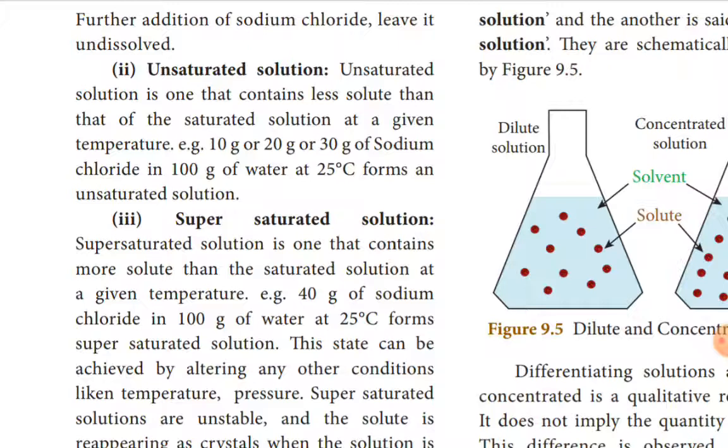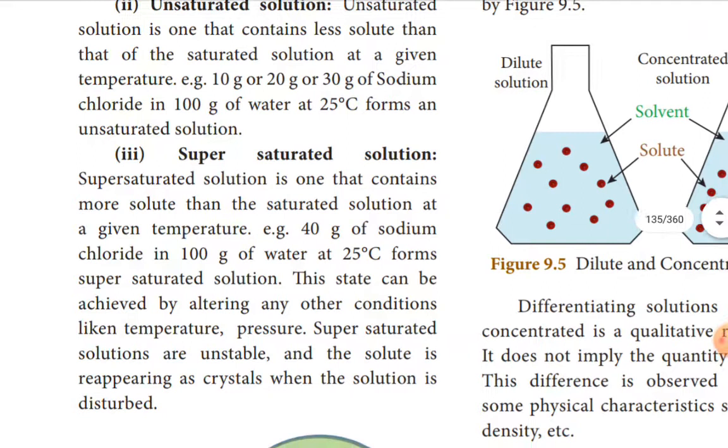For example, 10 gram or 20 gram or 30 gram of sodium chloride in 100 gram of water at 25 degree. Supersaturated solution means it contains more solute than the saturated solution at a given temperature. Example, 40 gram of sodium chloride in 100 gram of water at 25 degree. This state is achieved by changing the condition, like increasing the temperature or altering the pressure.